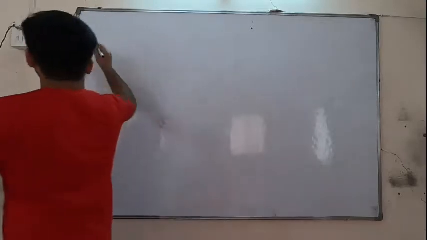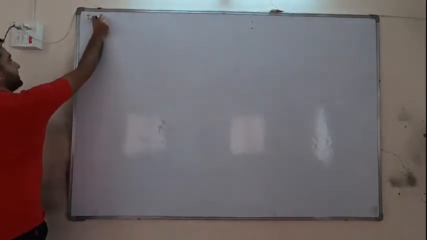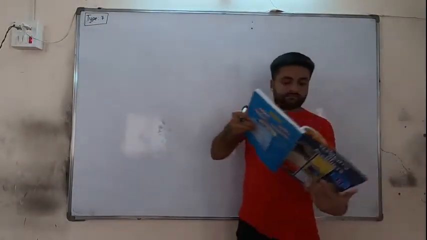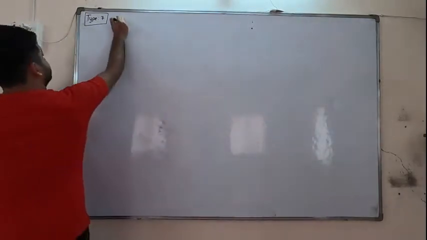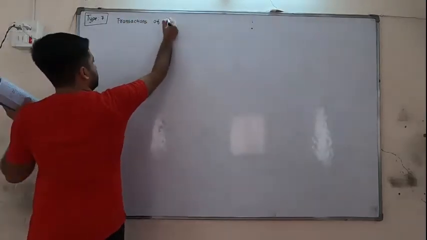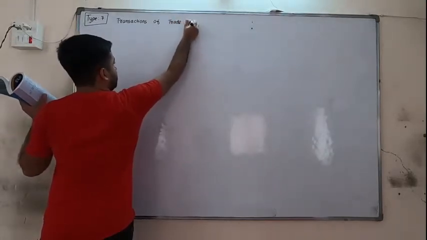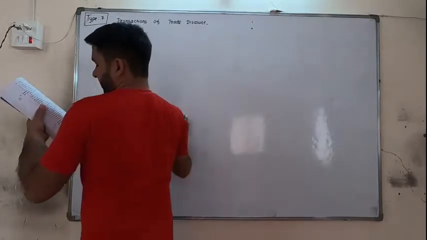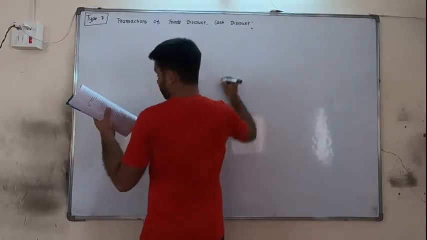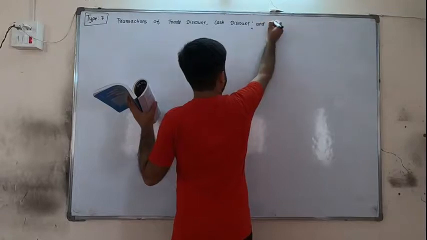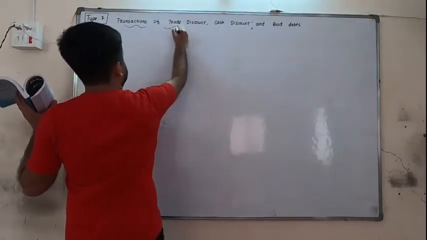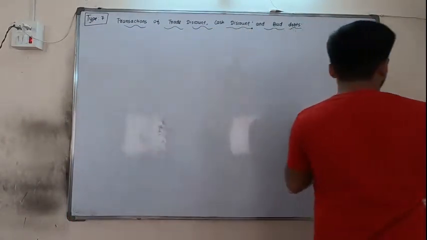Okay, let's write type 7. Now this type 7 is about transactions of trade discount, cash discount, and bad debts. So everyone will write this thing.